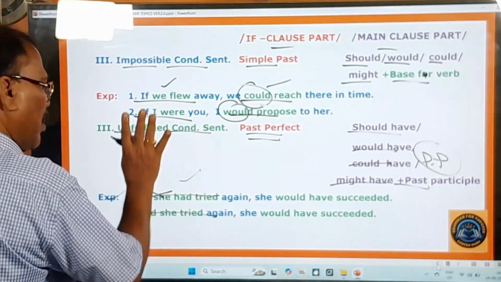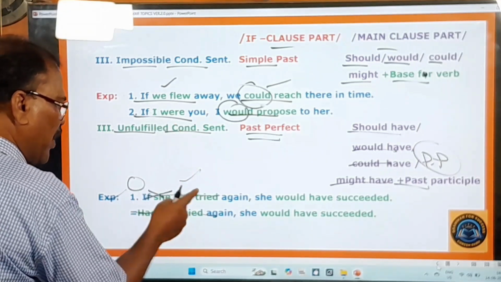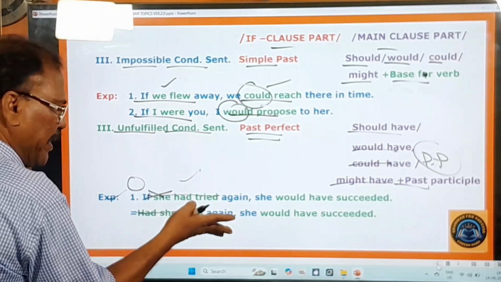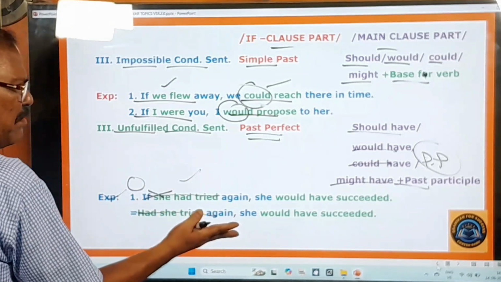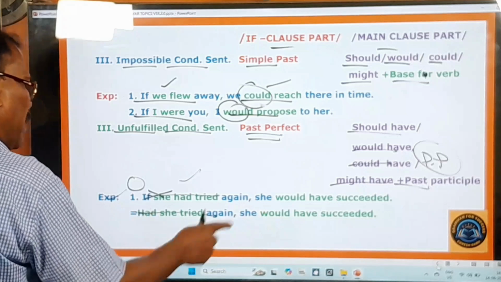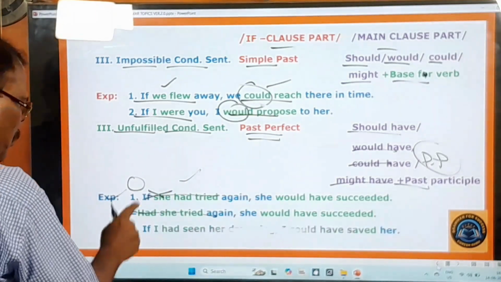Okay, if you don't want to use if, then you can say like this, had she tried. she had tried అనే ఈ సెంటెన్స్ ను ఇన్వర్షన్ లో పెట్టాలి. అంటే క్వశ్చన్ లో had she tried again, same meaning, no change at all in the meaning. ఆమె మళ్ళీ ప్రయత్నించినట్టయితే, she would have succeeded. Very good. So please keep these two things in your mind.